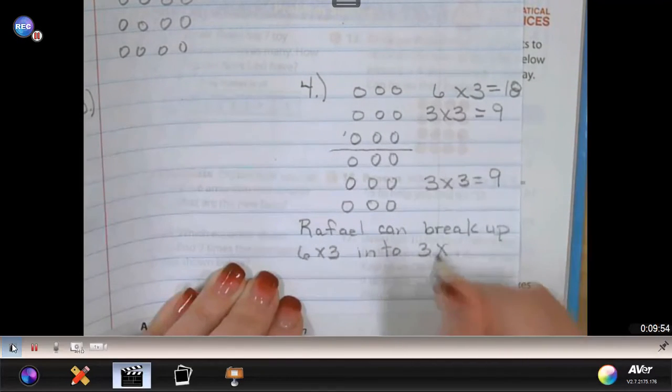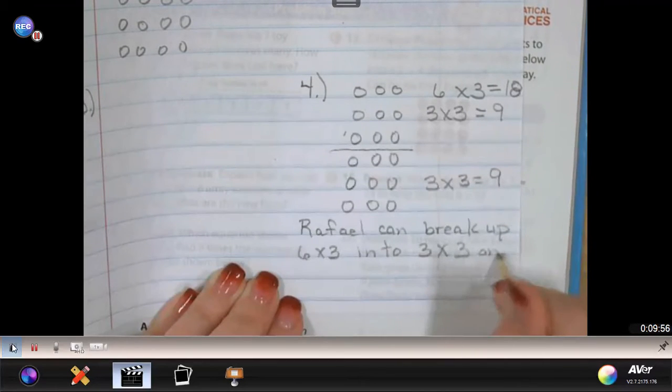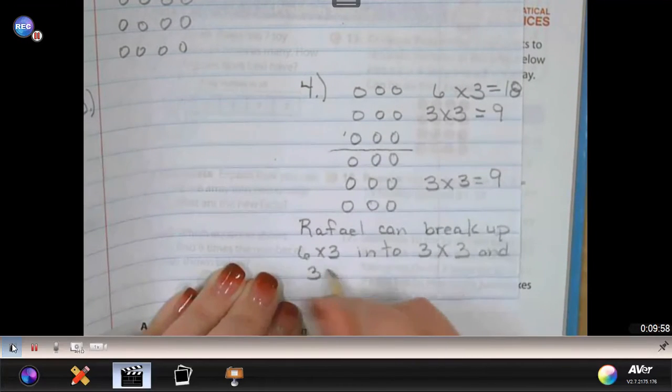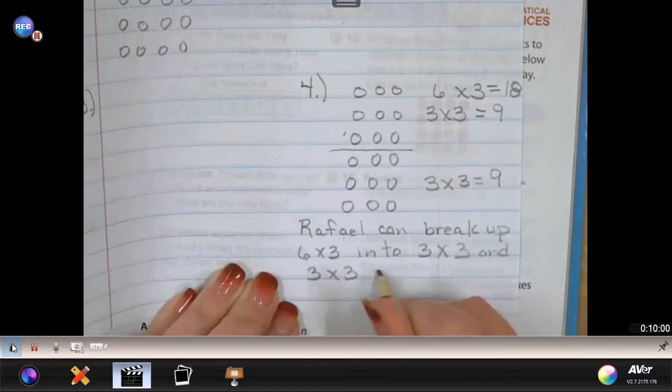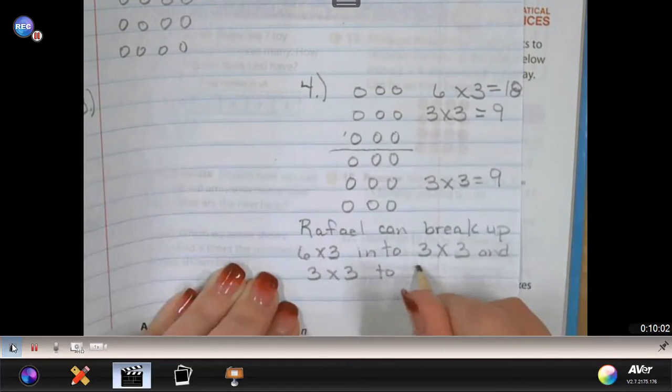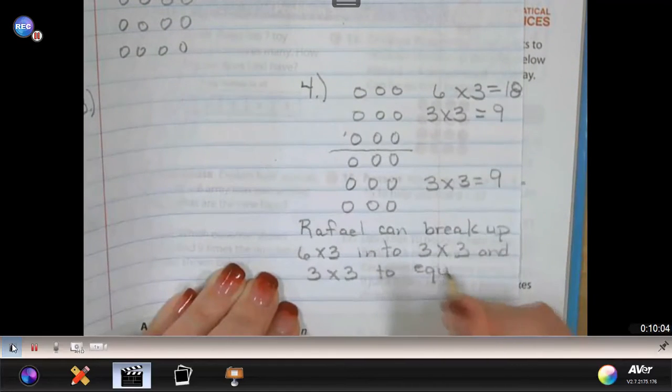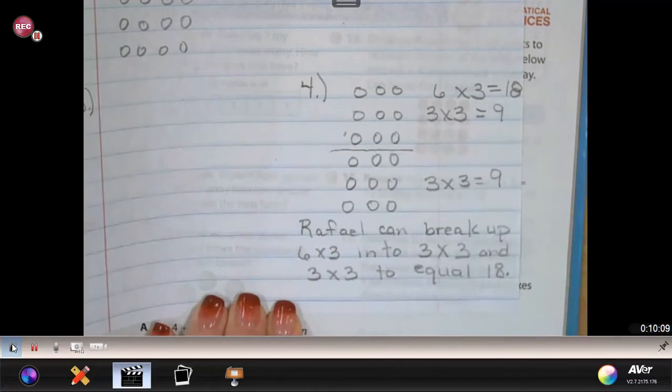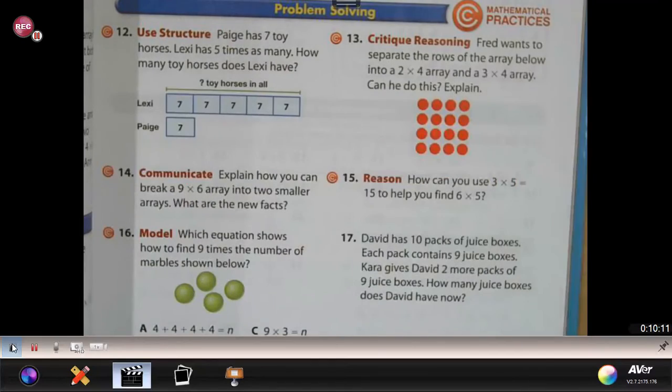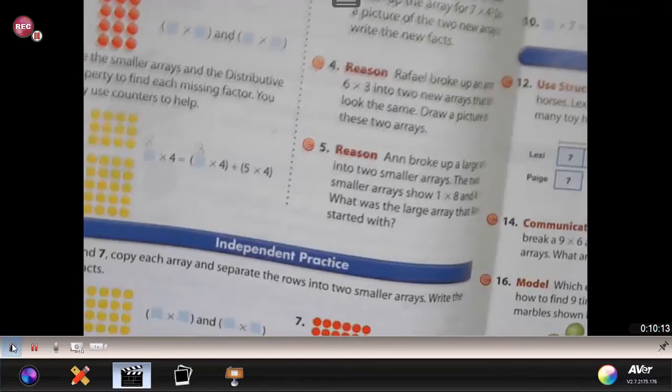Three rows of 3 and 3 rows of 3 to equal 18. So, number 5 is similar to that.